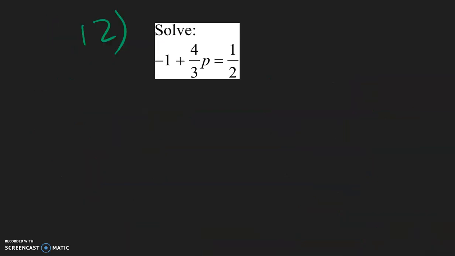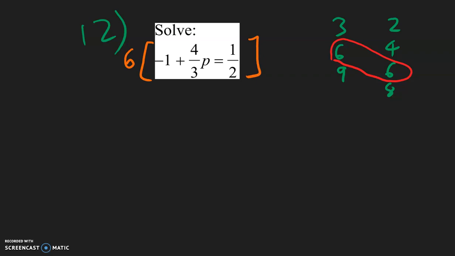So for number 12, we have an equation with a fraction, but we have two different denominators. So let's find the common denominator. The two denominators are 3 and 2. So let's count by 3's: 3, 6, 9, and so on. And for 2's, we have 2, 4, 6, 8, and so on. So as you can see, 6 is going to be the common denominator. So let's multiply everything by 6. 6 times negative 1 is going to be negative 6.